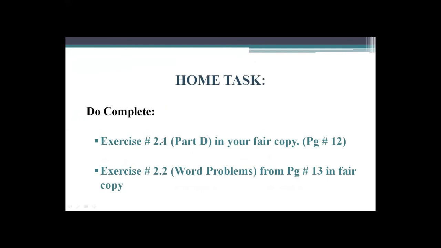So here I am going to share the home task: exercise 2.1 part D in your fair copy in a proper way. And exercise 2.2, the problems from page 13, also in your fair copy. Both of today's home tasks are to be done in your fair copy, nothing done in your books. Do your work cleanly and correctly. Don't make any mistake. Today's lesson, today's teaching is ended now.